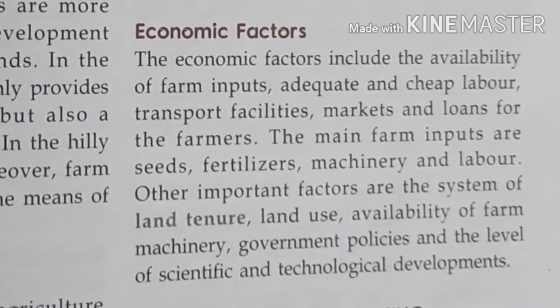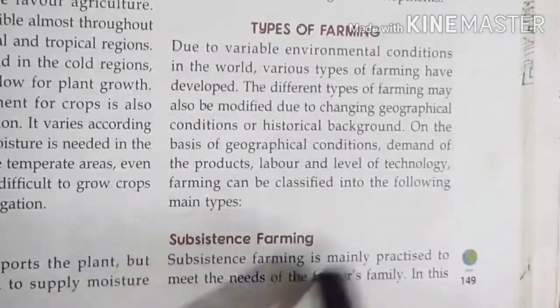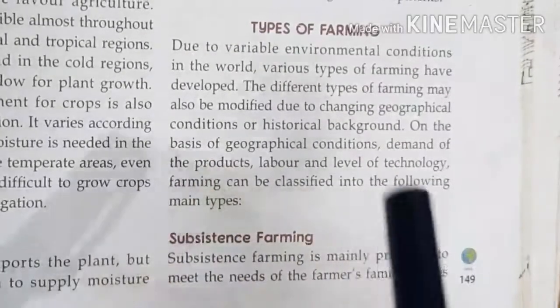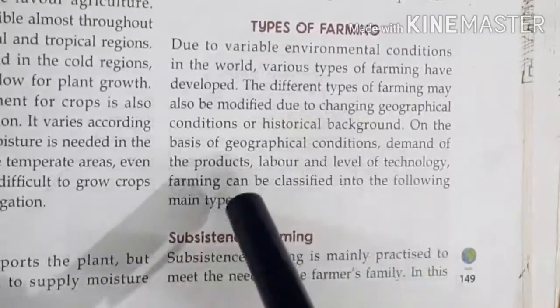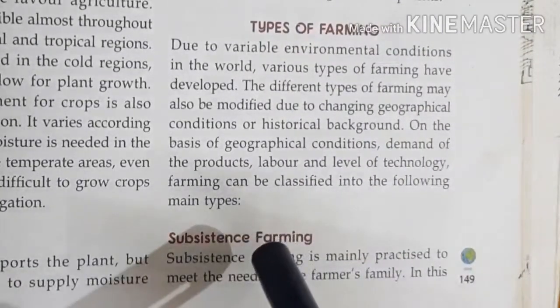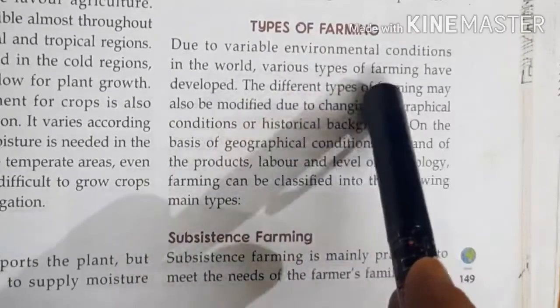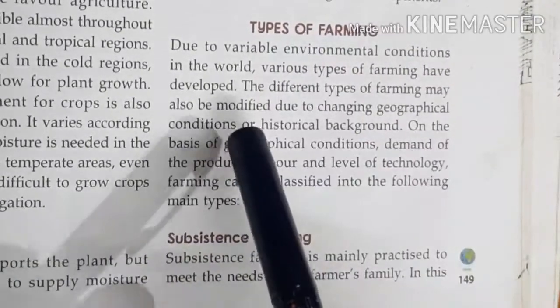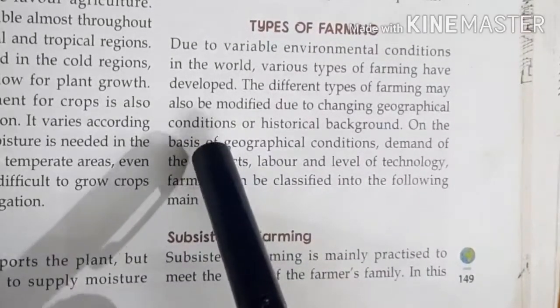Next topic is types of farming. In types of farming, we will read what technique will be used to grow this agriculture. What types of farming are used? Due to the variable environmental conditions in the world, various types of farming have developed. You have many types of farming developed.